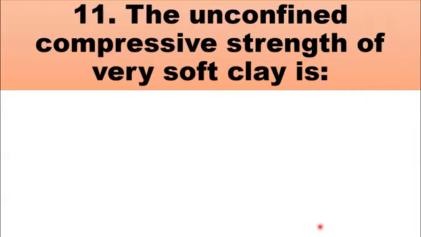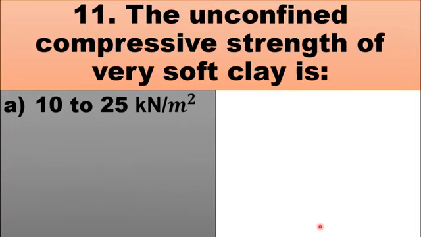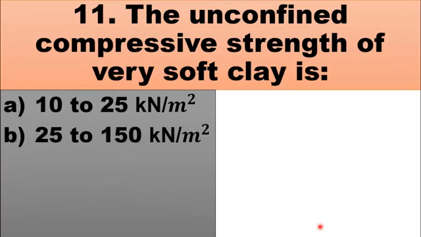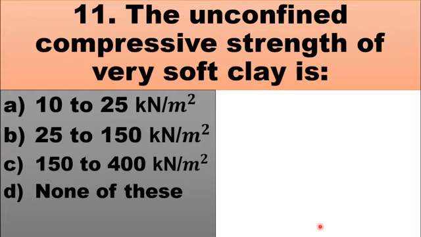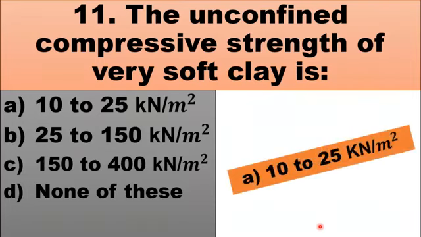MCQs number 11 is the unconfined compressive strength of very soft clay is. The choices are 10 to 25 kilonewton per meter square, 25 to 150 kilonewton per meter square, 150 to 400 kilonewton per meter square, and D, none of these. For very soft clay, the unconfined compressive strength is considered in the range of 10 to 25 kilonewton per meter square. So the right choice is A, 10 to 25 kilonewton per meter square.